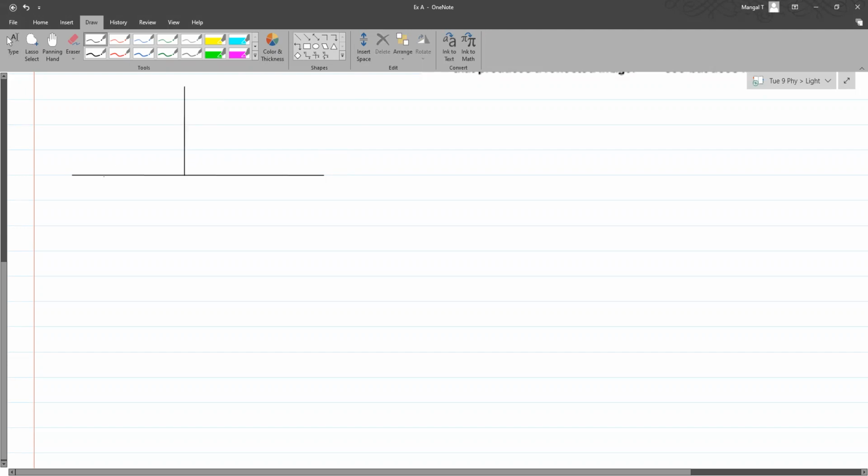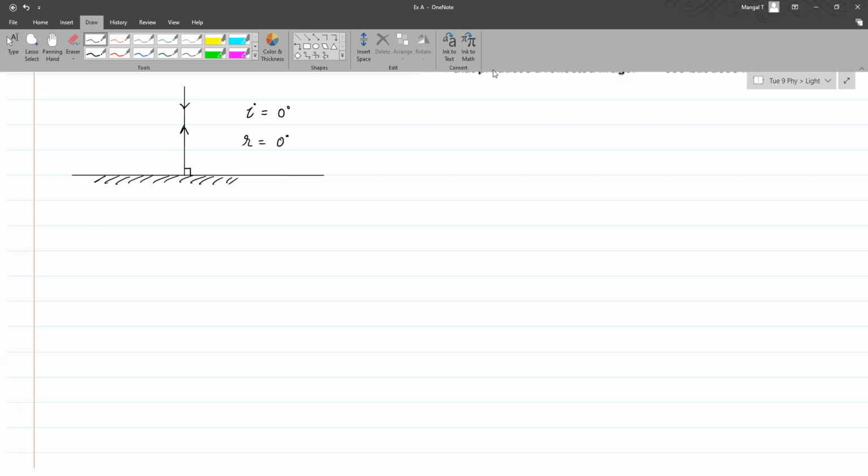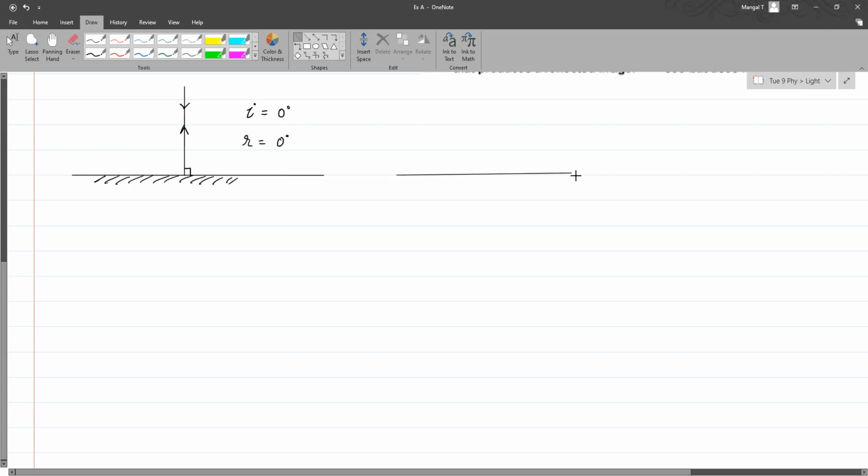Now this is a mirror. If a ray of light is incident straight, perpendicular, we know that it is going to bounce back. So in this case, what is the angle of incidence? 0. Yes, very good. It is 0 degrees, and the angle of reflection is also 0 degrees.